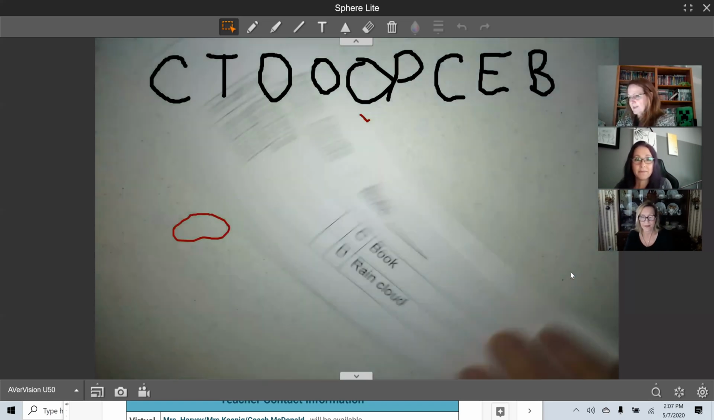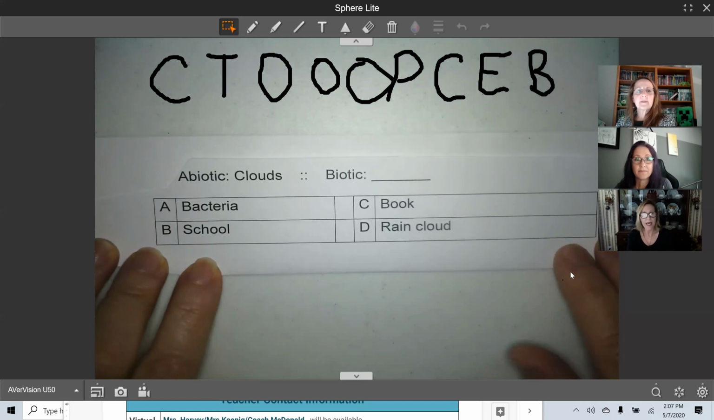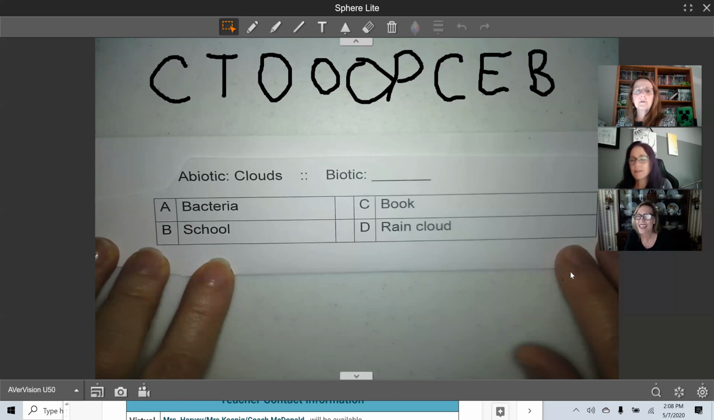Okay, how about this one? Abiotic is to clouds as biotic is to bacteria, school, book, or rain cloud. Well, I know abiotic is not living. Biotic is living. And so I know bacteria is living. School, not living. Book, not living. Rain cloud, not living. So my biotic must be bacteria.